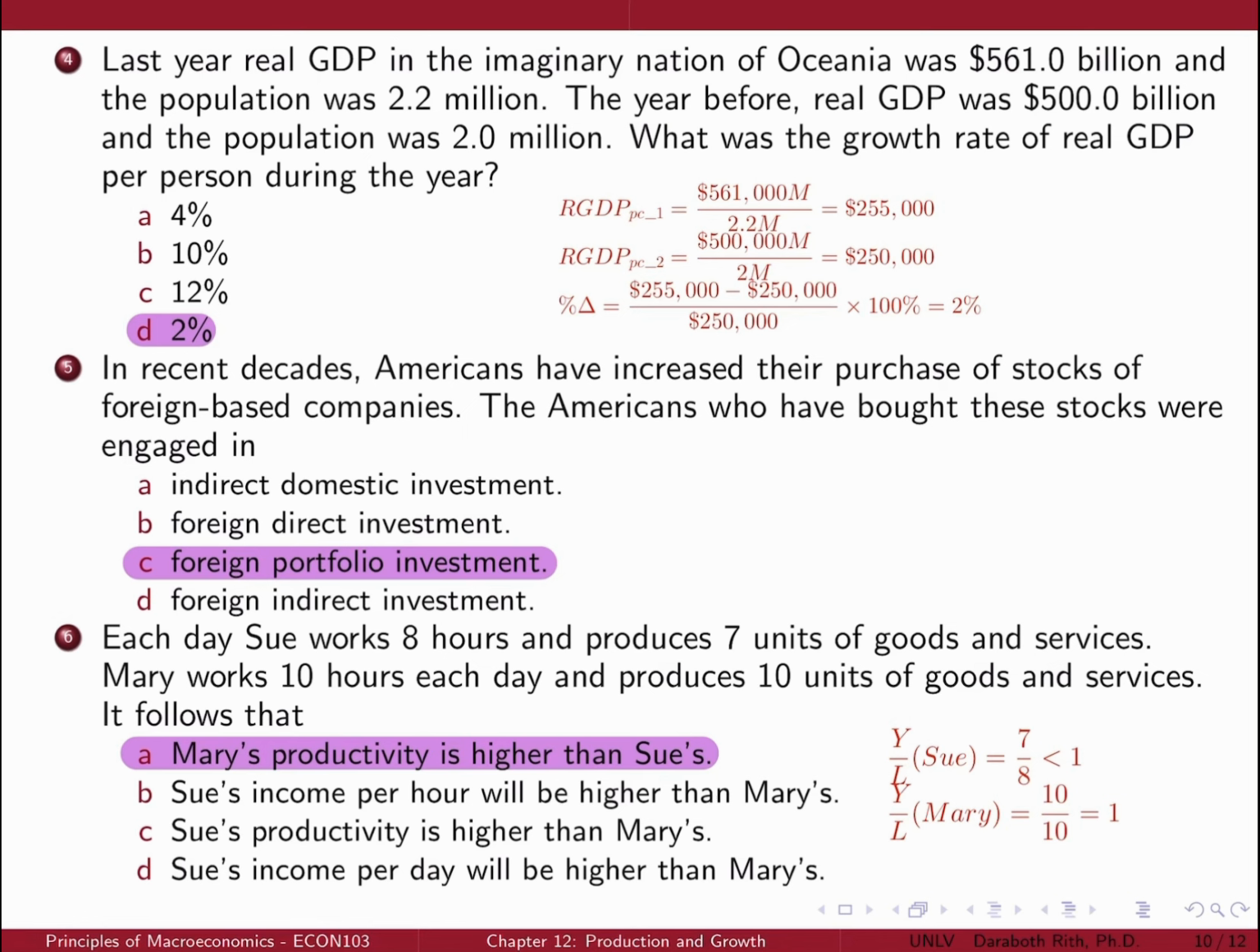Therefore, it follows that Mary is more productive than Sue as she produces more units per hour of work. This comparison highlights the importance of considering productivity as output per hour. So the answer is A. Mary's productivity is higher than Sue's.